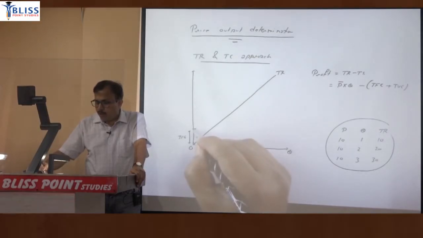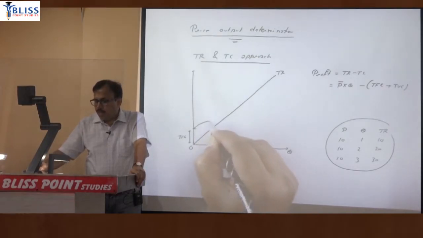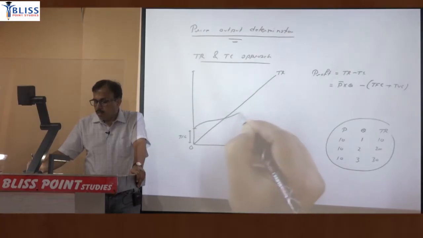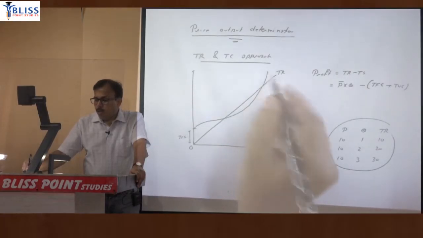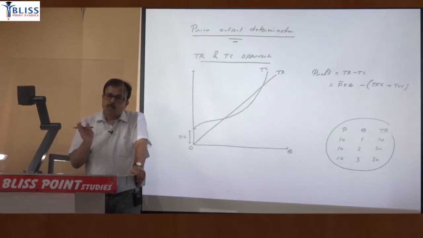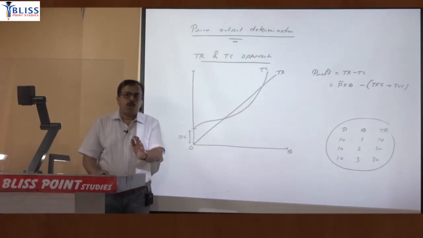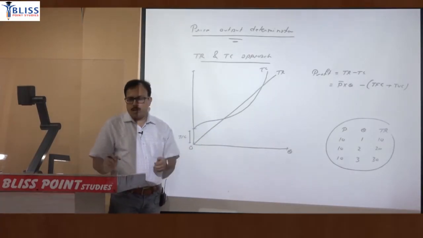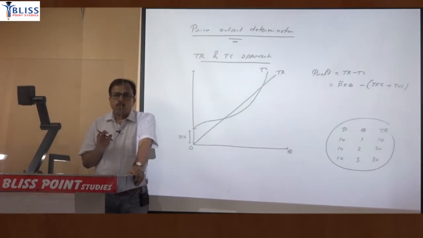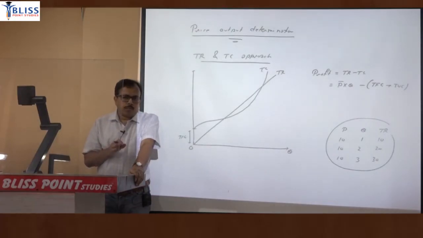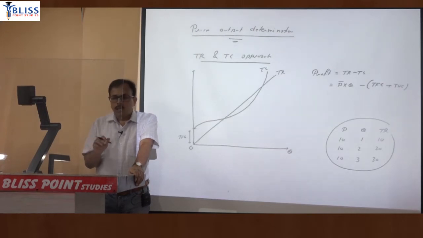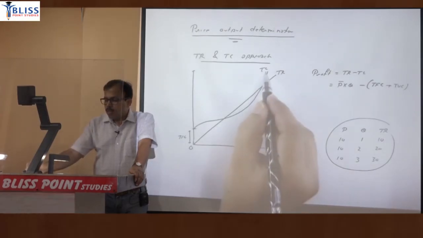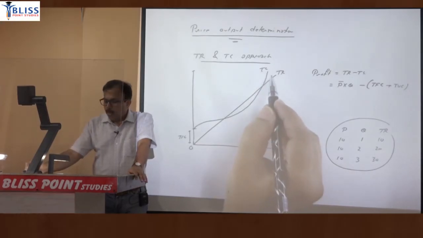So starting from this point, just draw an inverted S, but that will be total cost because you have added fixed cost to the variable cost. If you draw only variable cost, start from the origin, and the shape will again be the same. So it is inverted S due to the law of diminishing returns in production. When we explain the production concept, then it will become clear why the shape is exactly like this. But just for the time being, draw the total cost line as an inverted S in shape.